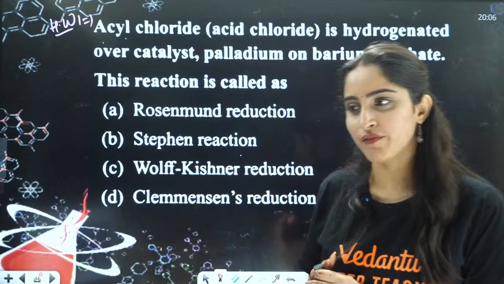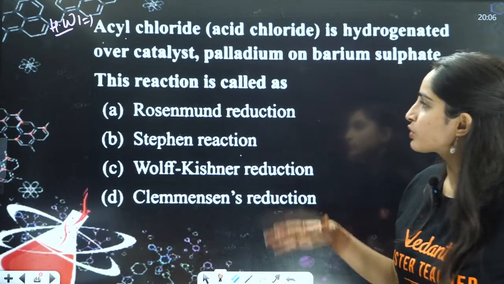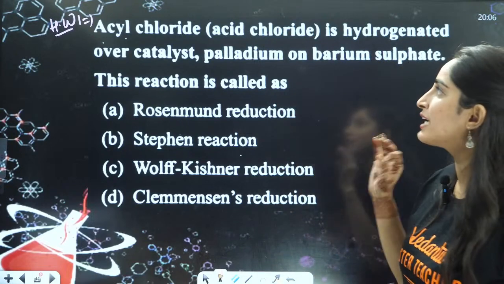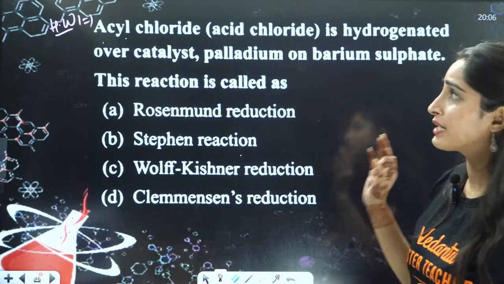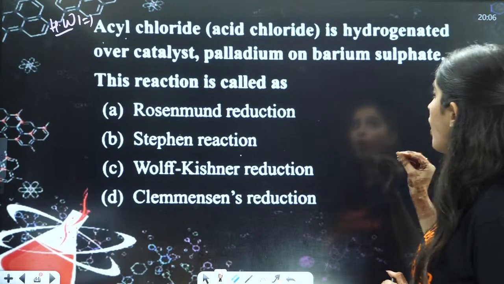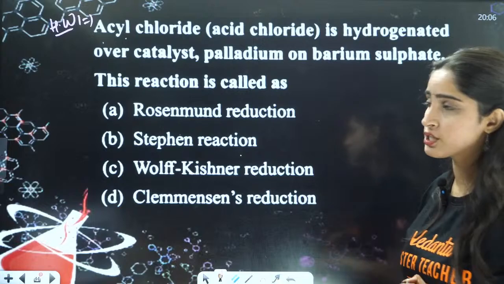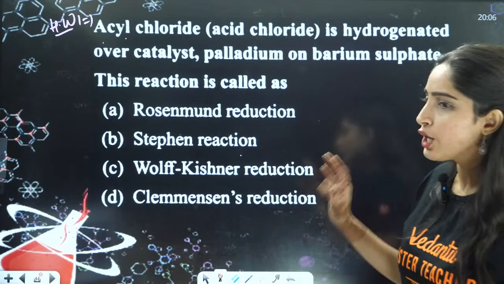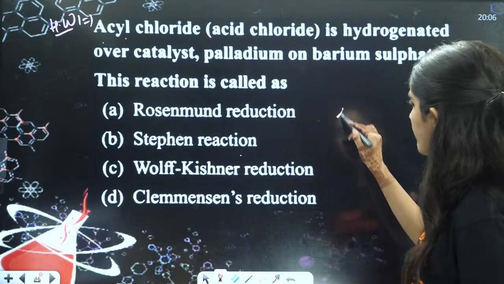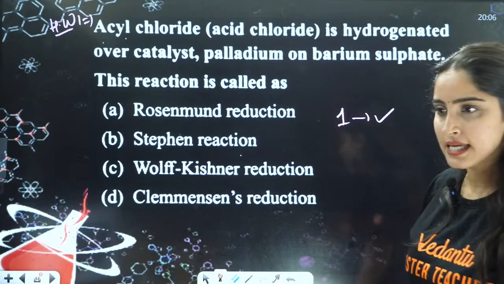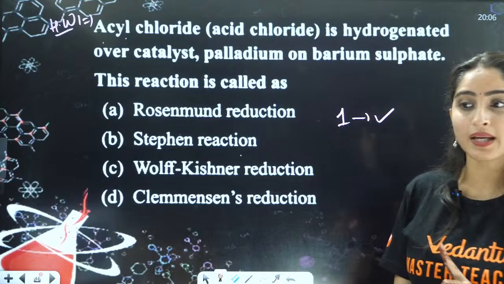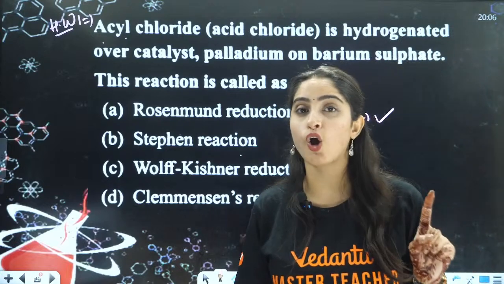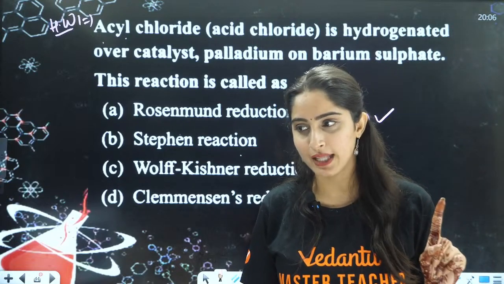Very, very good evening, Sneha. So, take a screenshot of this question. Acyl chloride is hydrogenated over catalyst palladium on barium sulfate. This reaction is called Rosenmund, Stephen, Wolff-Kishner, or Clemmensen, right? You have to answer me the answer for the first question. Now take the screenshot of this one. I will be waiting for your answers in the comment section, okay? I'll be waiting for that.